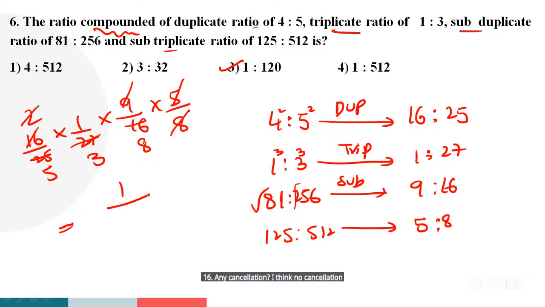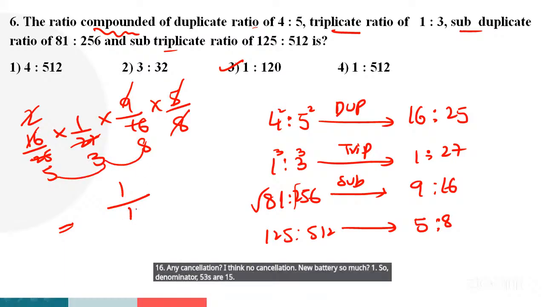Numerator is 1. Denominator: 5 threes are 15, 15 eights are 120. Then the answer is 1 is to 120. Is it clear, guys, all of you?